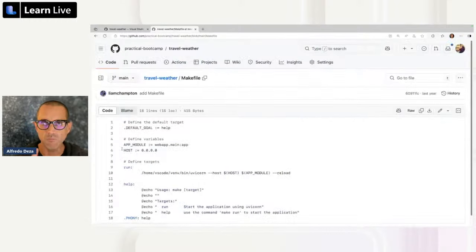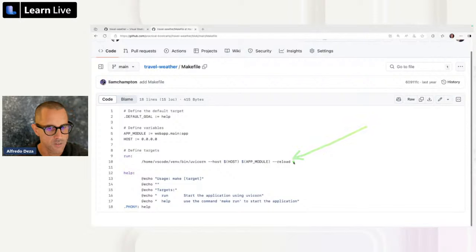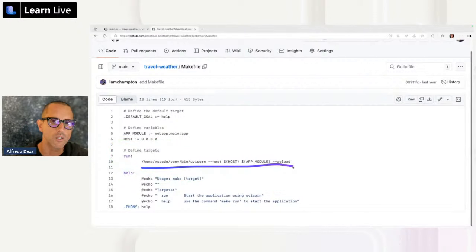There's a makefile. Usually makefiles are not something that you commonly see in Python applications, but some people really like it. I tend to like it, and there's certain things here. So when we talk about automation, we talk about certain things like this one. Do you see how there's this command? So why would you ever want to do this?